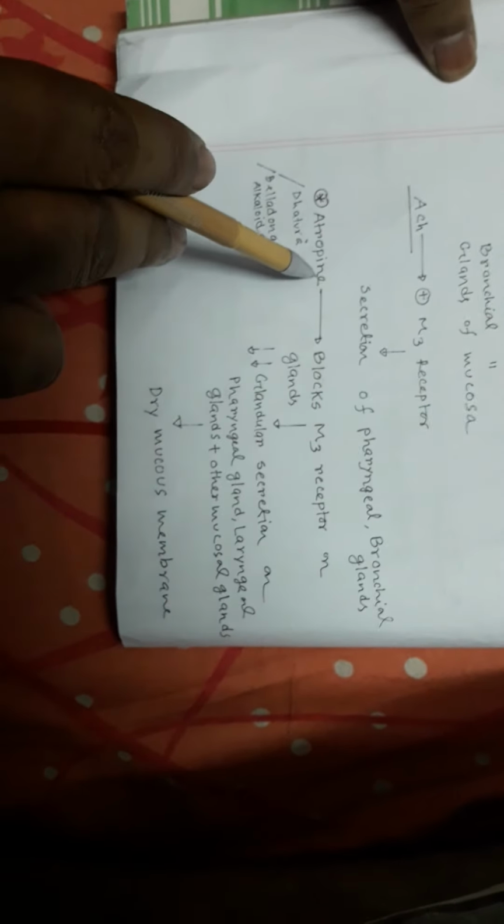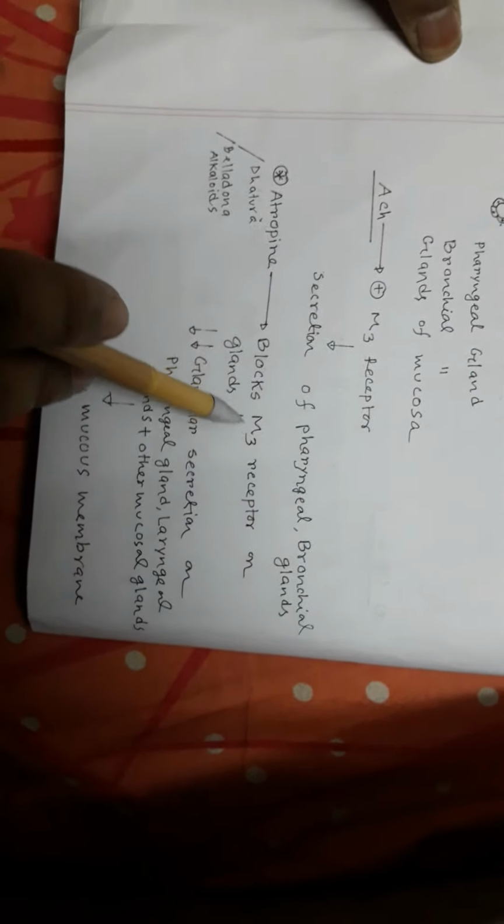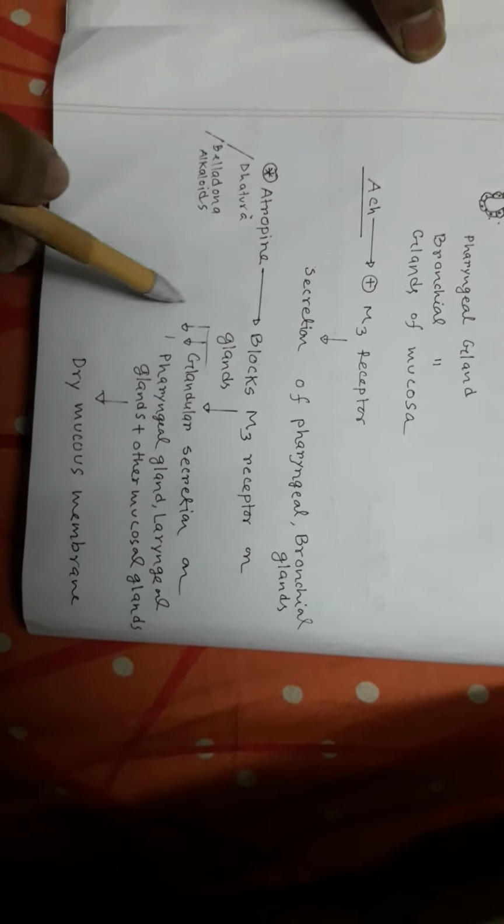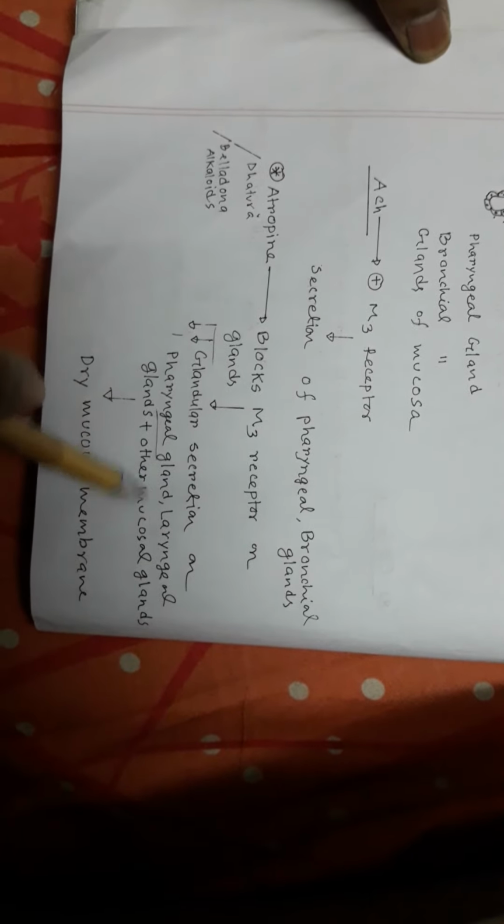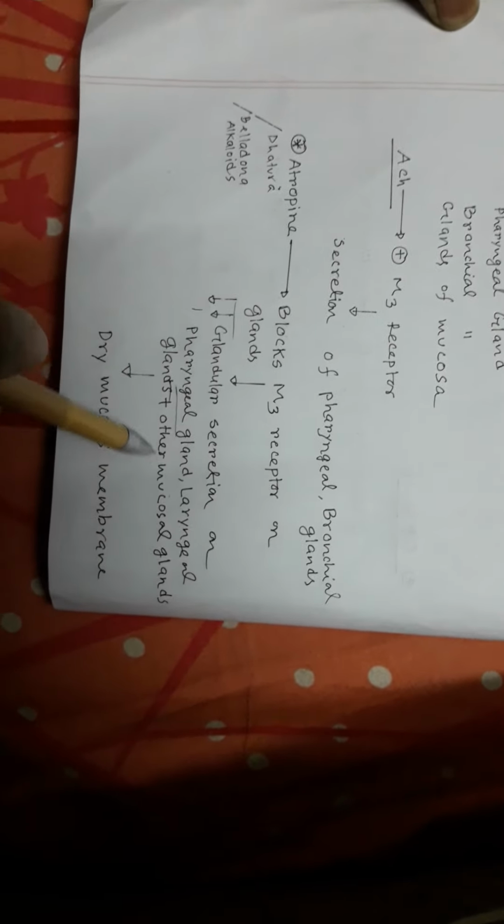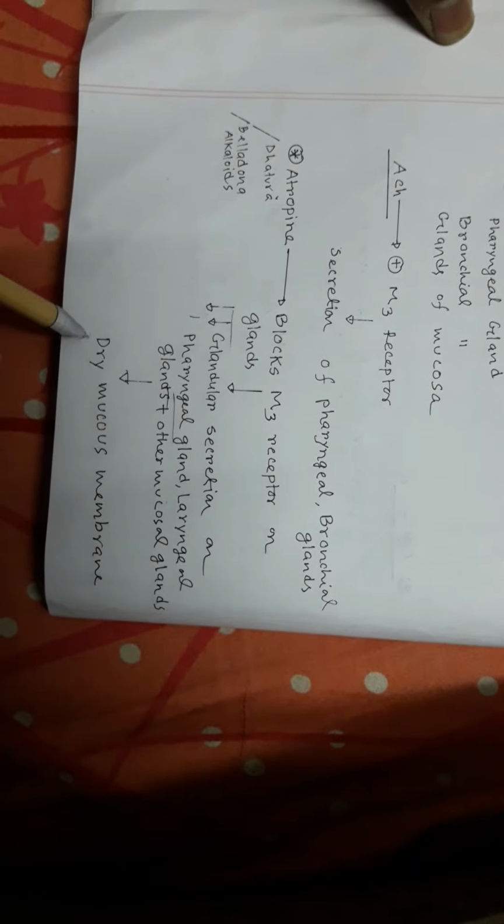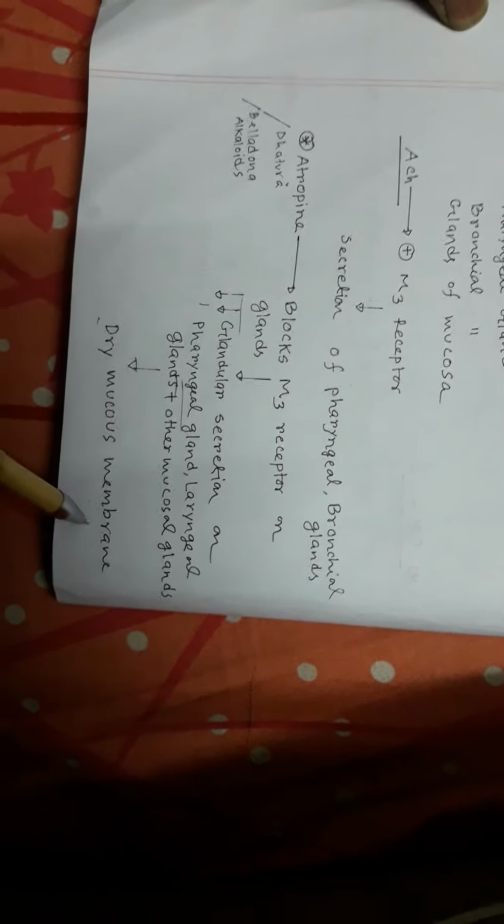If you give atropine, or if you are exposed to Dhatura, this M3 receptor on the glands is blocked. So you have decreased glandular secretion from pharyngeal glands, laryngeal glands, bronchial glands, or other glands in the mucous membrane. So this leads to dryness of the mucous membrane. And if you are giving OPC to a person, acetylcholine cannot be metabolized, so acetylcholine goes up. So acetylcholine leads to excessive glandular secretion, and excessive secretion from the pharyngeal glands, salivary glands, and laryngeal glands leads to frothing from the mouth.